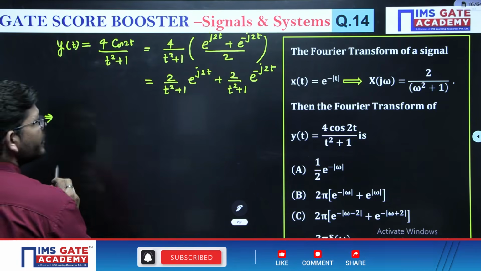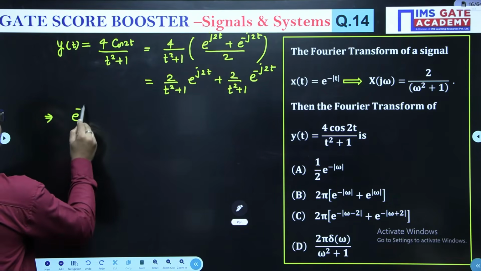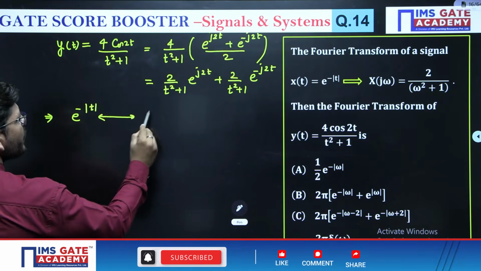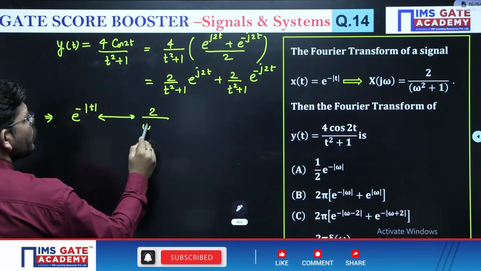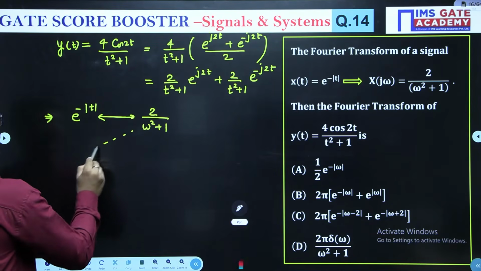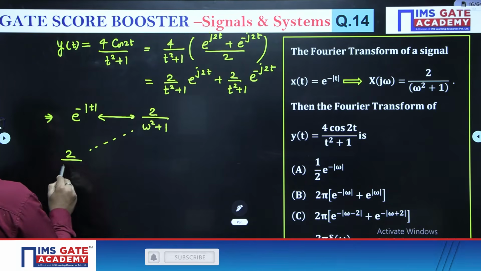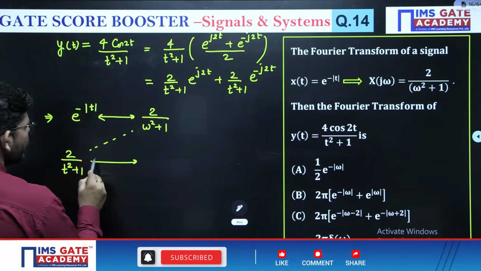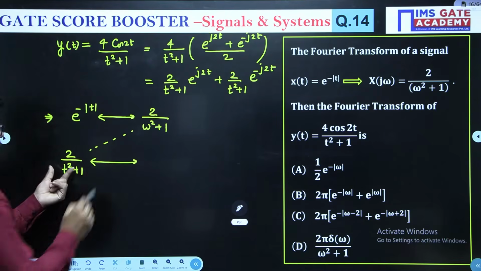So see what they have given. They have given that e to the power minus modulus t has Fourier transform 2 upon omega square plus 1, okay? Now what they have done is write t in place of omega, and they are asking what the Fourier transform is going to be.